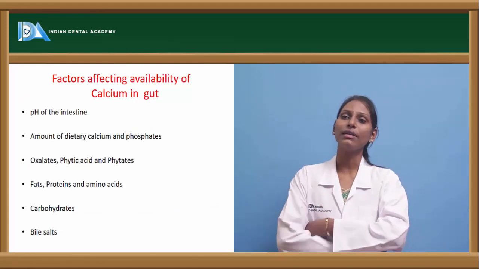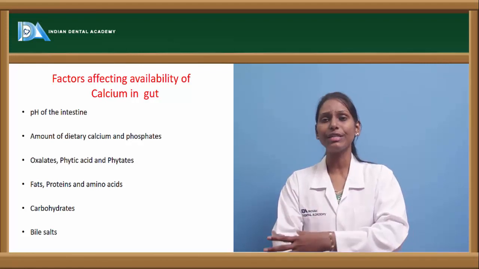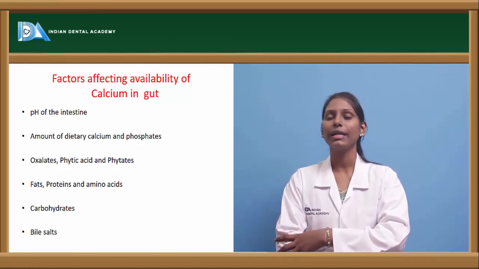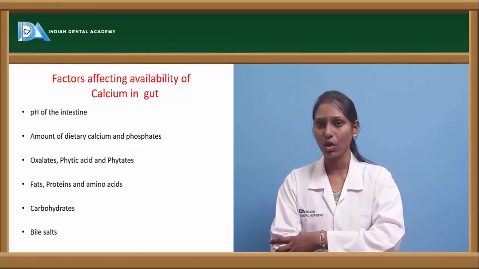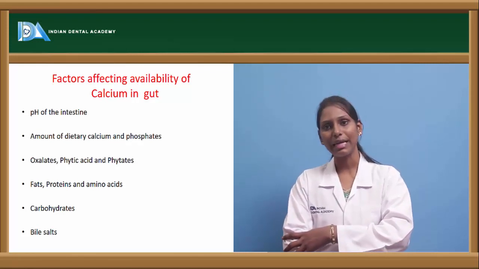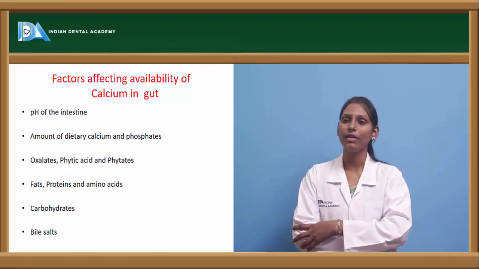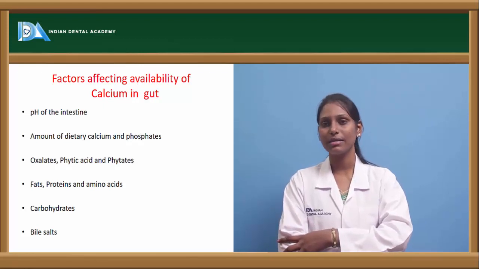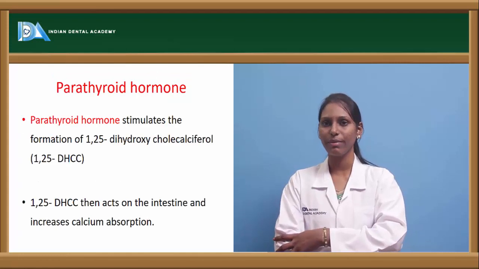So what are the factors that affect the availability of calcium in the gut? The pH of the intestine is very much essential for absorption of calcium. And if a patient is on chronic antacids, where the pH of the stomach is not maintained, calcium absorption can be impaired. The amount of dietary calcium and phosphate obviously matters, and oxalates, phytic acids and phytates will also affect the availability; they decrease it. Fats, proteins and amino acids increase the absorption. Carbohydrates also help in increasing the absorption, along with bile salts.